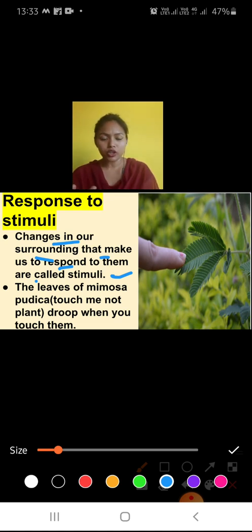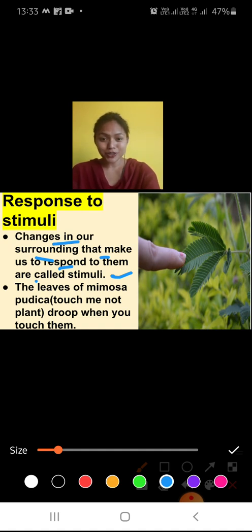We are responding or not? When someone takes their hand close to our eye, we are responding. How are we responding? By closing our eyes. When we are sneezing, what do we do? Our eyes blink. So this is also a reaction. Yes or no? So all this is stimuli. The leaves of Mimosa pudica, that is the touch-me-not plant.